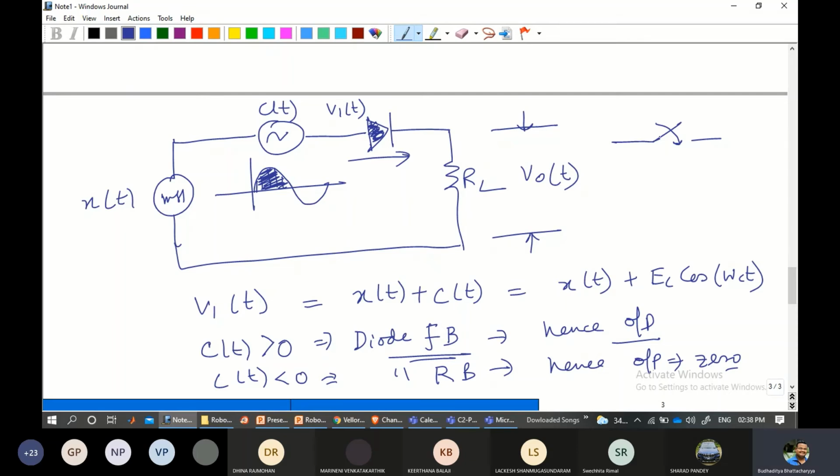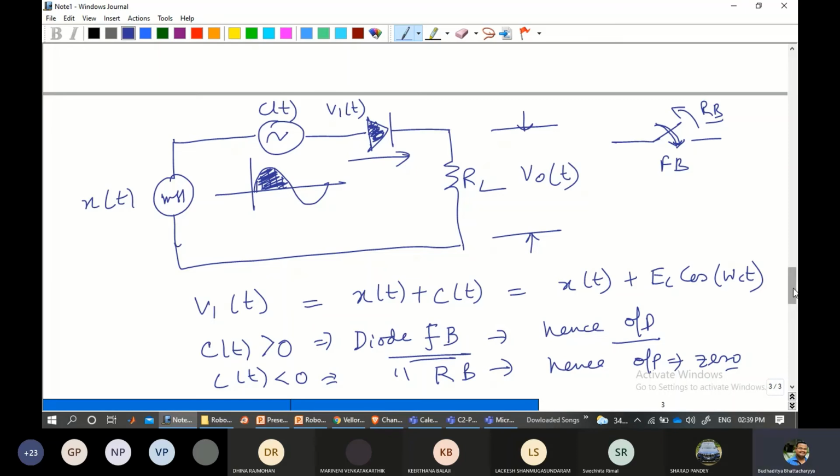Okay, so it will be acting like this: if it goes down, this is a forward bias, but if it goes up, this is reverse bias. You can imagine it this way, just like we switch on a fan and switch off a fan, we put the switches on and off. The same thing is happening over here using a diode. It is allowing or disallowing based on the forward bias or reverse bias process.